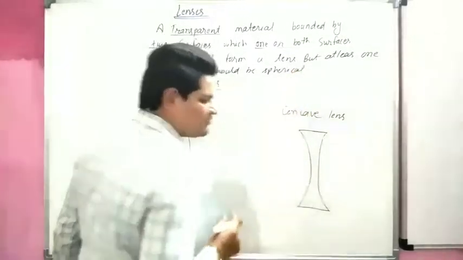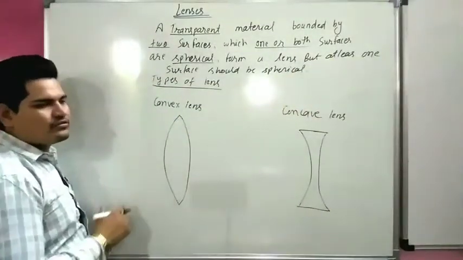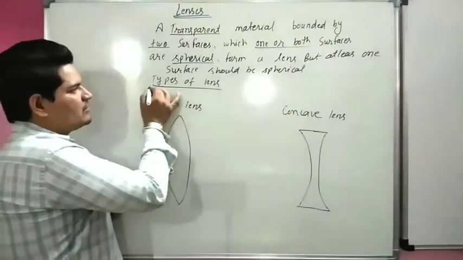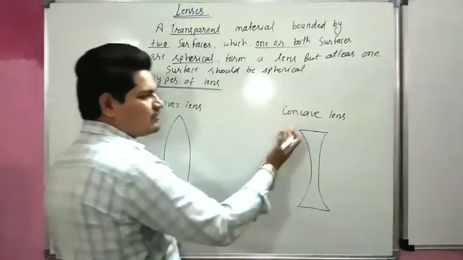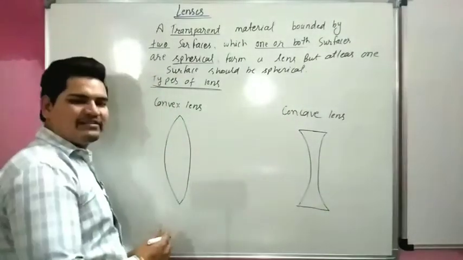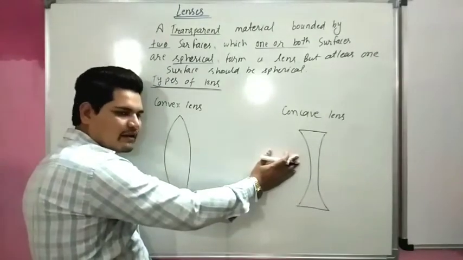At least one surface should be spherical, or maybe both surfaces spherical. So there are two types of lens. First is the convex lens and second is the concave lens. This is the diagram of a convex lens and this is the diagram of a concave lens.